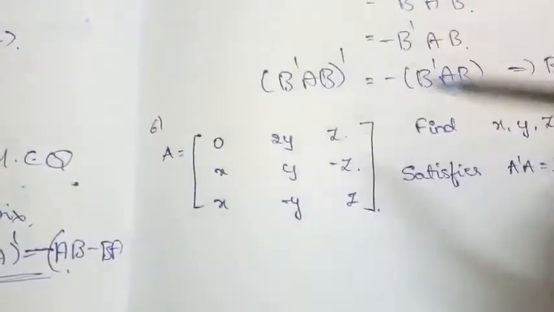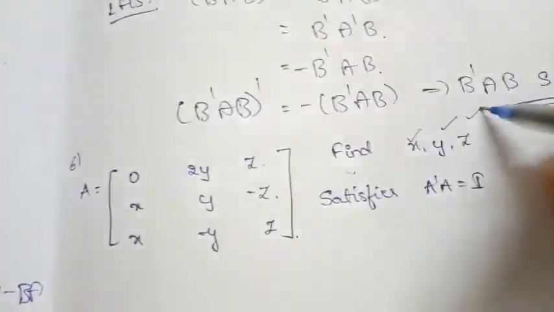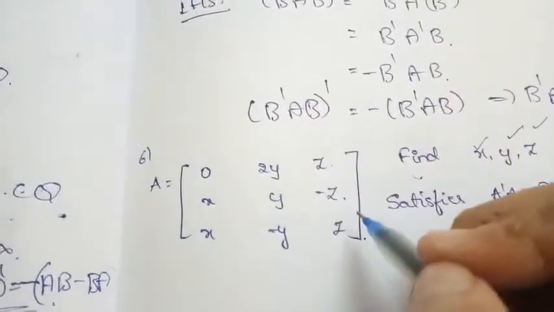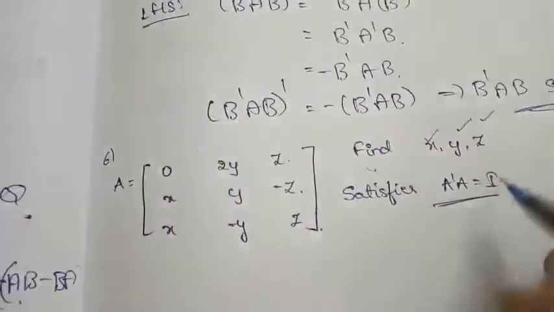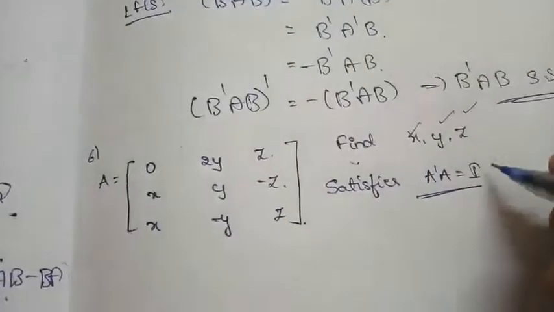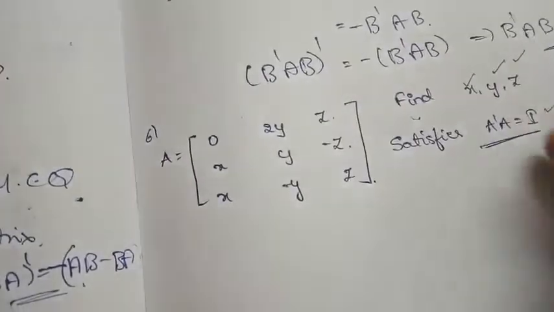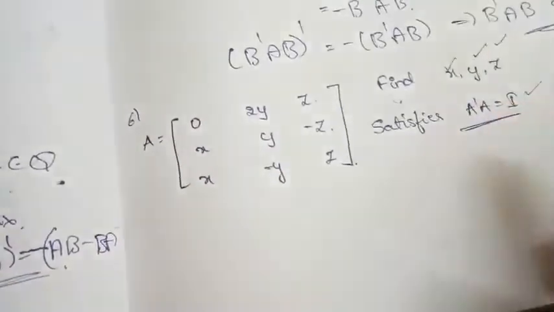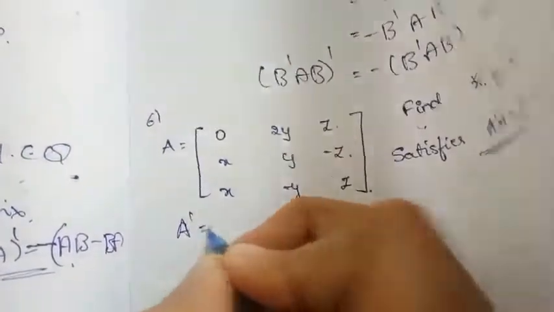So this is our next question. They have given the matrix A and they asked us to find the value of x, y and z, which you can see as the elements in the matrix A. And they have given one condition that this matrix satisfies, that A transpose A is equal to I. They said that this satisfies this equation. So now before dealing with it, first let us find what is A transpose.